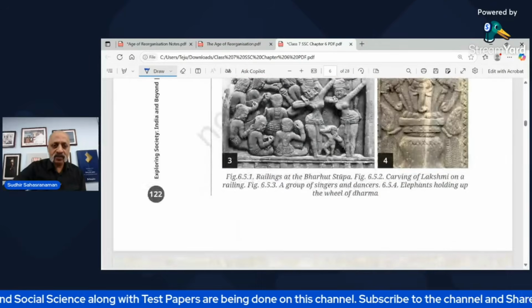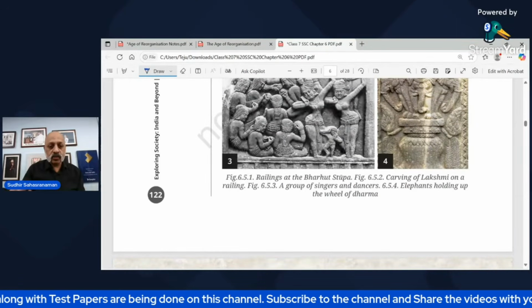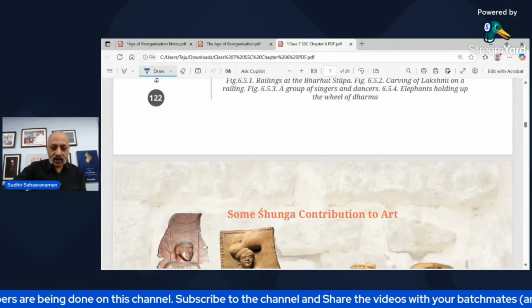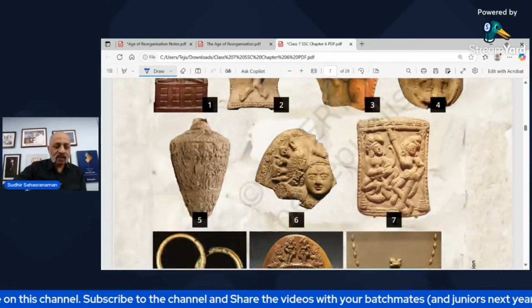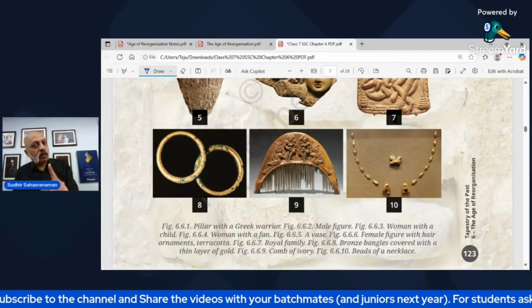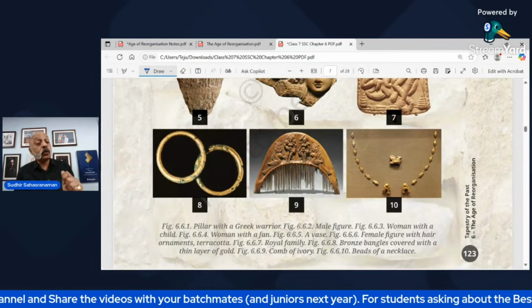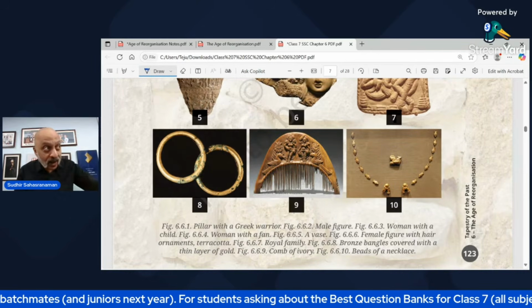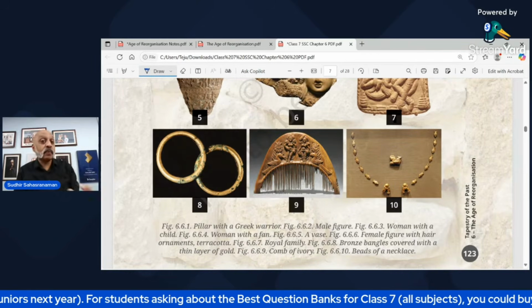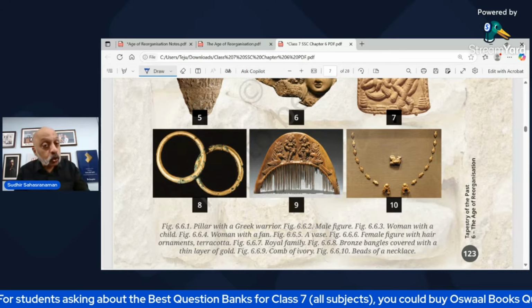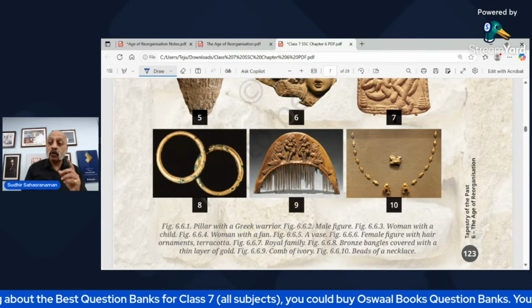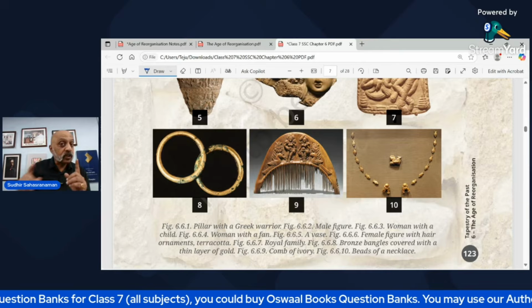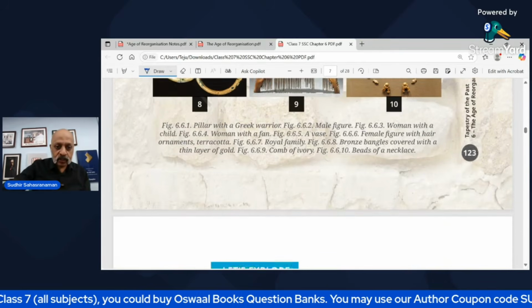These are some of the photographs of the different railings of the Barhat Stupa, which you can look at in your textbook. Please have a look at the textbook, because in some of your exams, your teachers may decide to give some picture related questions, asking you to identify and then explain something about it. So please do look at all the photographs which are part of your NCERT textbook. This is very important. I urge you to see this.